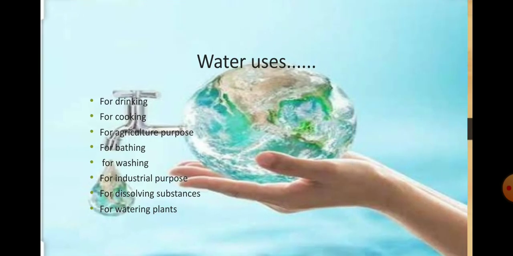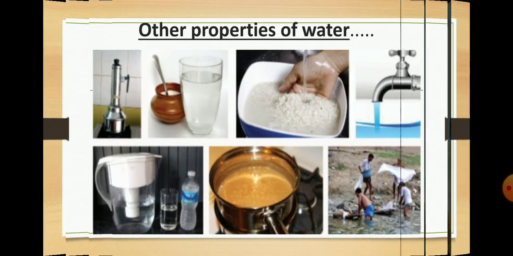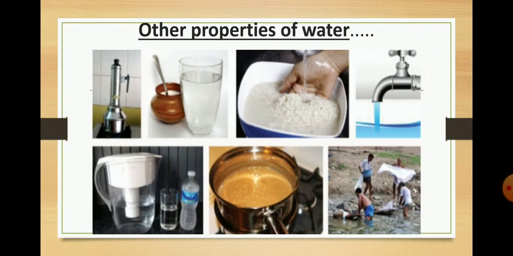These are the various general uses of water. Water is used for drinking, cooking, bathing, washing, agricultural purposes, industrial purposes, for watering plants and for dissolving substances. These are the various uses of water. Next, we are going to study the properties of water.